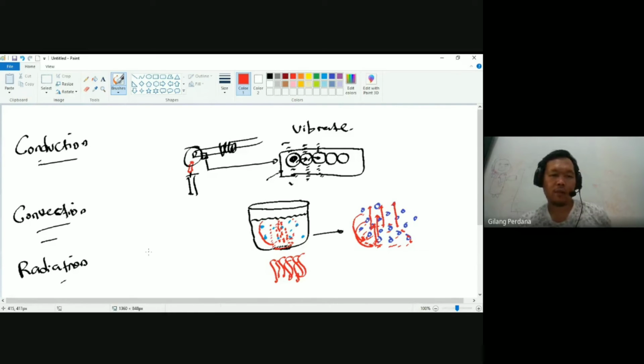So what about radiation? Radiation happens without any medium. It can transfer through space, which is a vacuum.